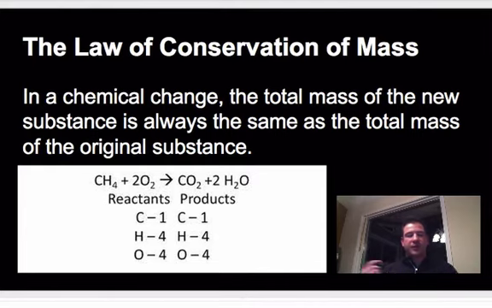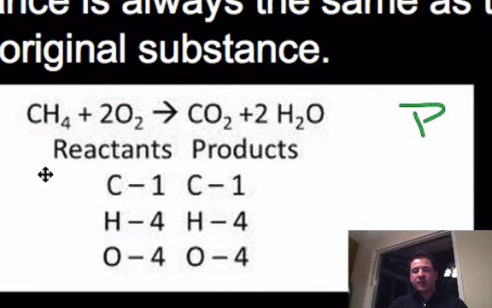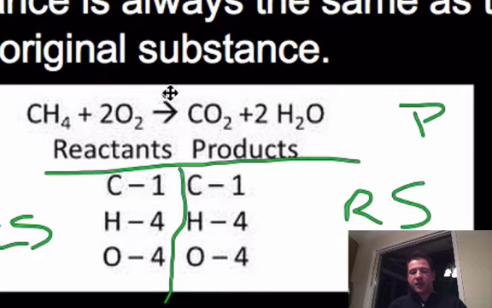So basically you need to be able to identify the law of conservation of mass by definition. In a chemical change, the total mass of the new substance is always the same as the total mass of the original substance. So basically what happens is, if we split up our chemical reaction into reactants on this side and products on this side, we do what we call a simple left side, right side. Here's my left side, here's my right side of the equation, and it's separated by this arrow. My reactants are over here, my products are over here.